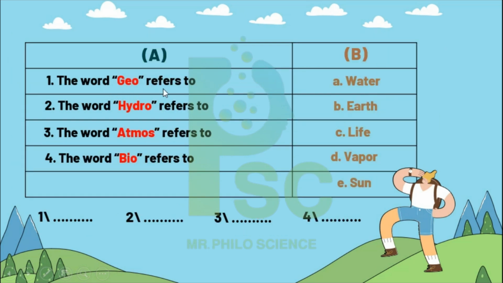The word geo refers to, hydro, atmos, bio. What are the meanings of these words on the other side? Water, earth, life, vapor, sun. Of course, geo, point 2, refers to what? Right, the word geo means earth. Then hydro means water, atmos means vapor, and then bio means life. So the answers here are 1B, 2A, 3D, 4C.